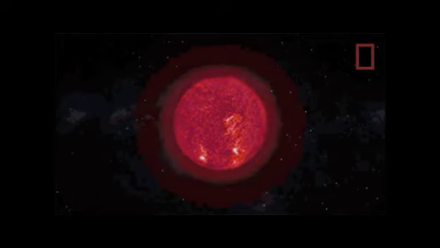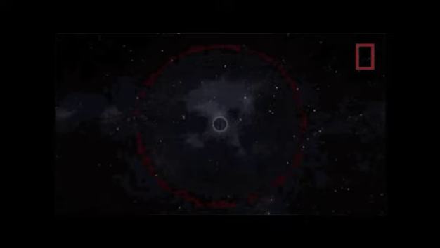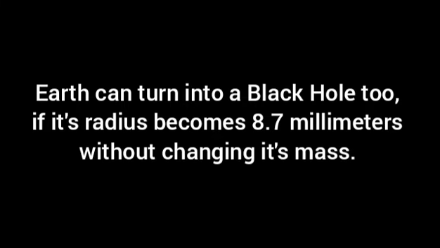Then its high gravitational force starts pulling everything inside the star, and the dead star begins to shrink. Then there comes a moment when the gravitational force of the star compresses everything of itself with such a high density that its escape velocity becomes equal to the speed of light. That's when a black hole is created. A black hole is defined as follows: when the escape velocity of any celestial body reaches the speed of light, it turns into a black hole. According to this definition, even Earth can turn into a black hole.